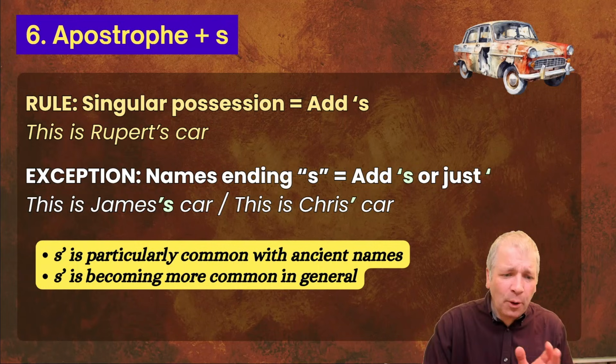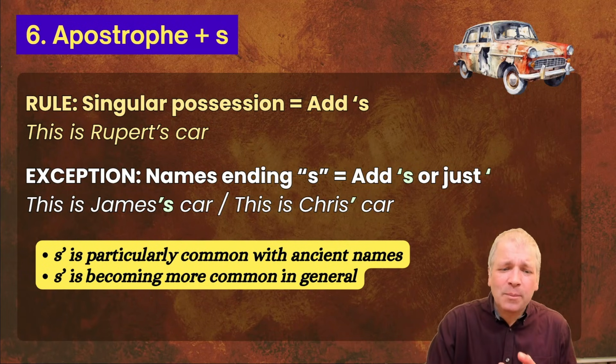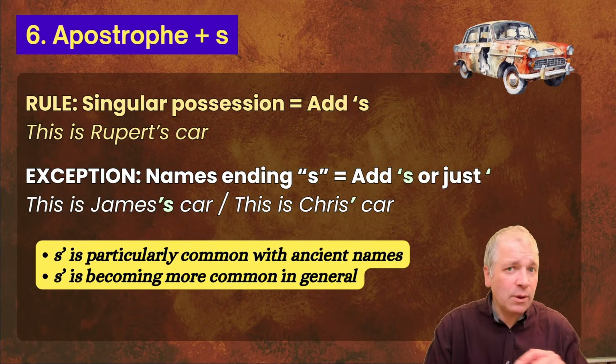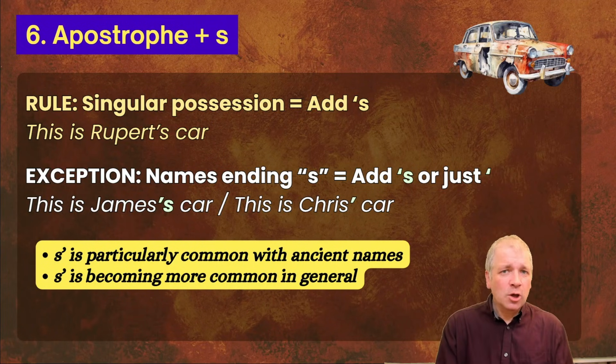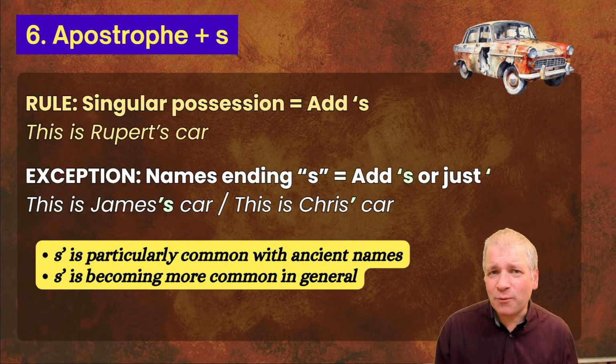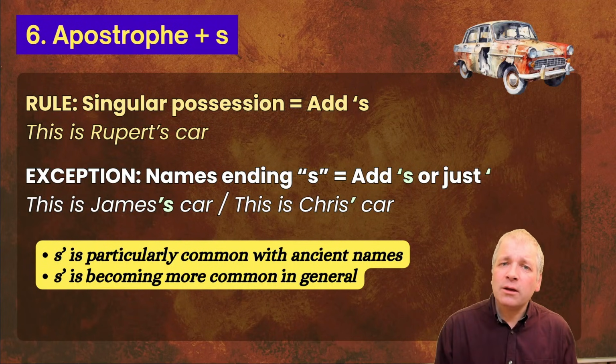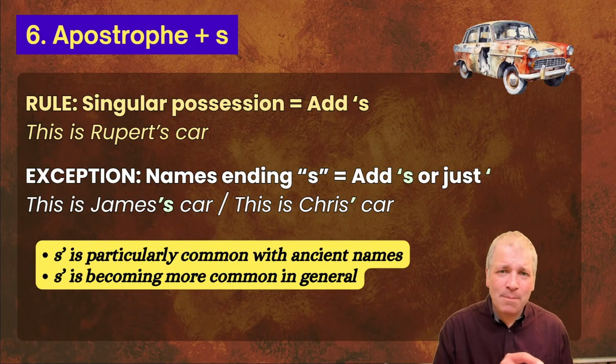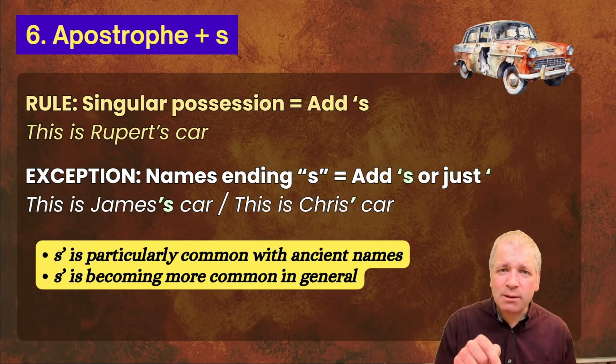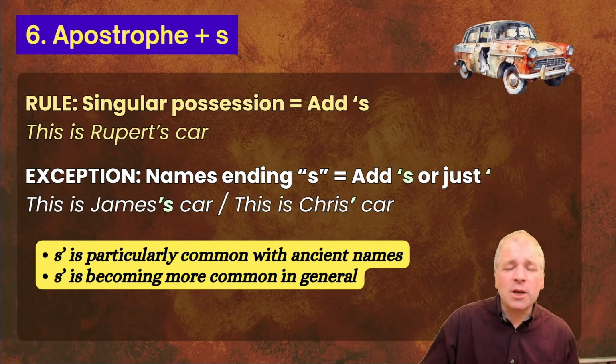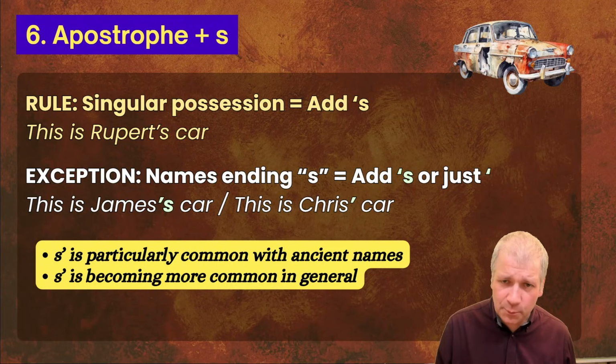Well, S apostrophe is particularly common with ancient names. So if you take Moses, who is a figure in the Bible from 4,000 years ago, a famous ancient person finishing with S, then you'll normally find this written as Moses', apostrophe, but no S afterwards. So it's particularly common with ancient names.